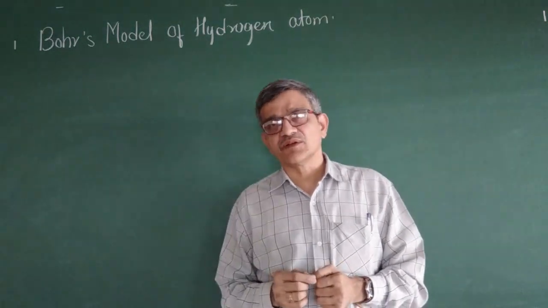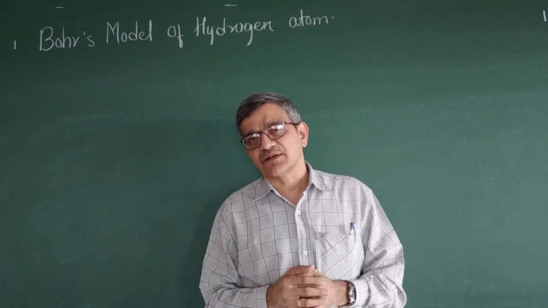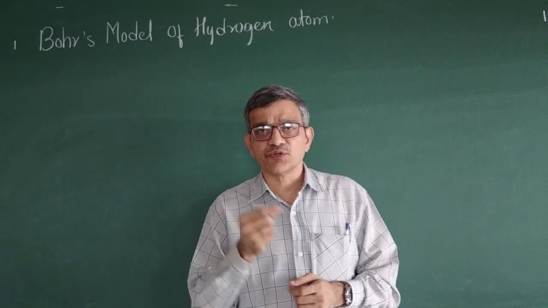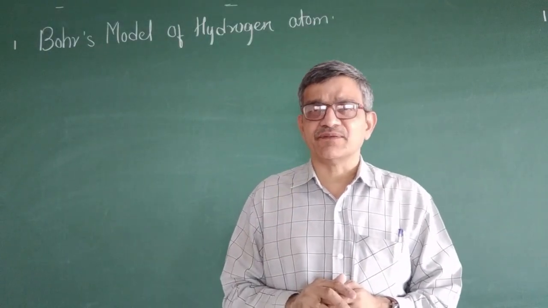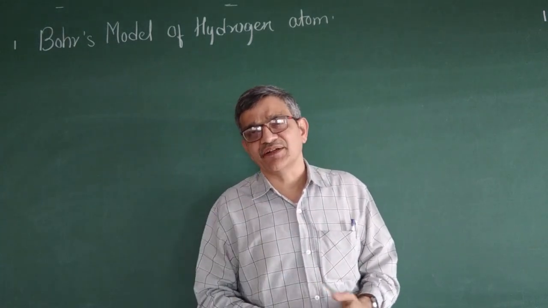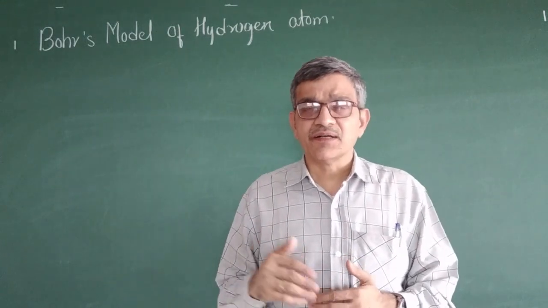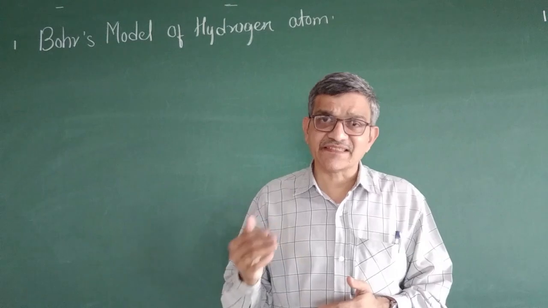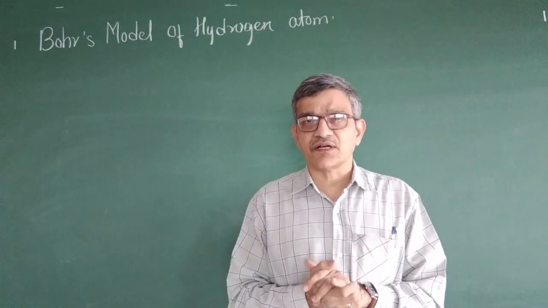Then one more point he has given: where can we find the electron? Electrons are possible only in those orbits where the angular momentum, since it is in a circular path it has some angular momentum, is an integral multiple of h by 2pi.